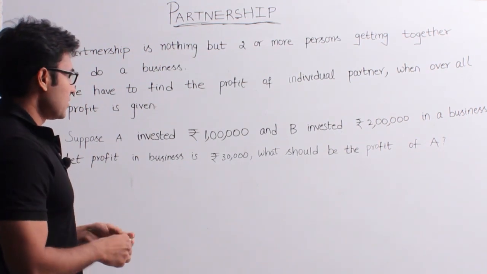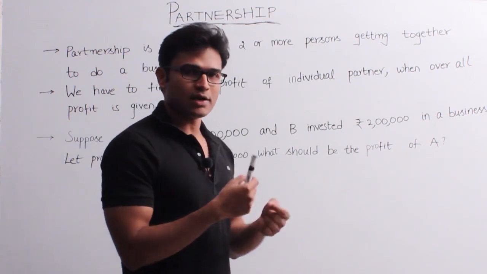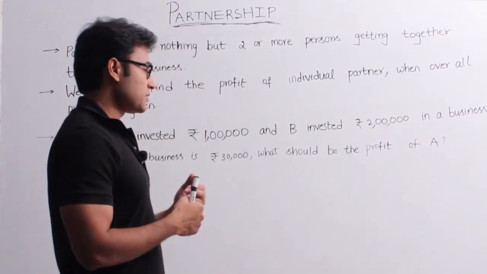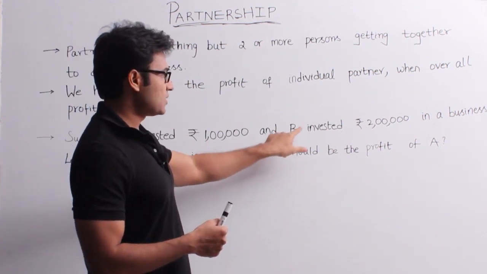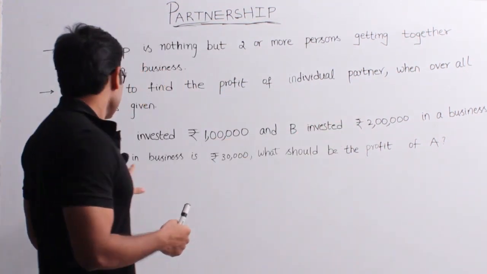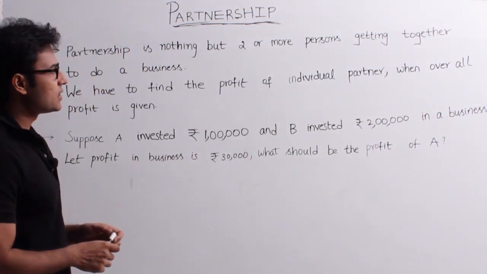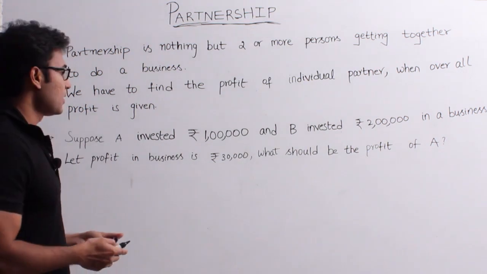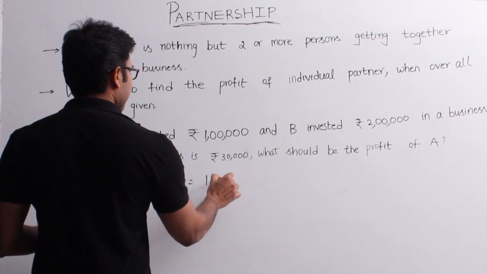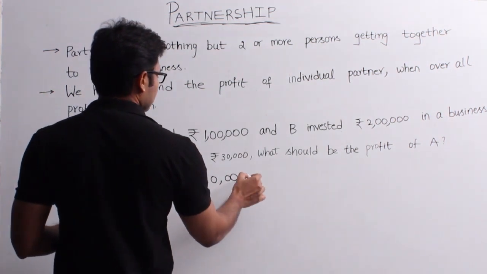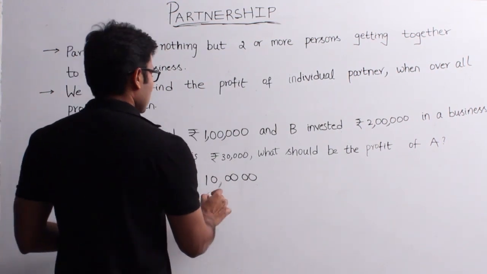Now I'll take a basic example and explain what I mean to say. Later we will gradually build examples one by one, and you'll understand it completely. Suppose A invested 1 lakh rupees and B invested 2 lakh rupees in a business. Let the profit in the business be 30,000. Then what is the profit of A? So A has invested 1 lakh rupees, and B has invested 2 lakh rupees.